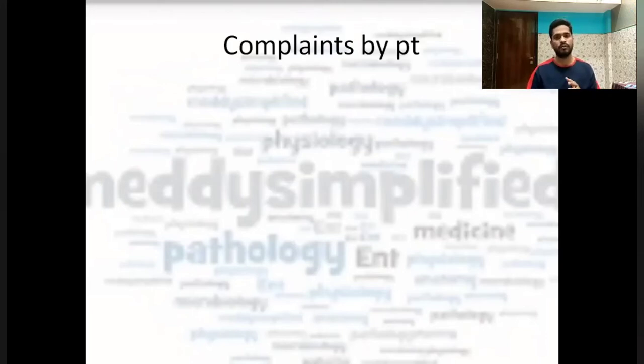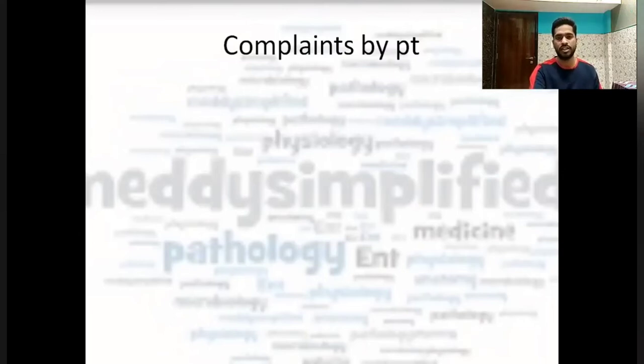Now we'll talk about the complaints given by the patient of presbycusis. We have discussed all the four pathological types in brief: the sensory, in which there is a degeneration of organ of Corti; the neural, which is the most common, in which the nerve is getting affected, the coil is affected; the strial type, in which there is atrophy of stria vascularis; and the cochlear type, in which there is a stiffening of basilar membrane.